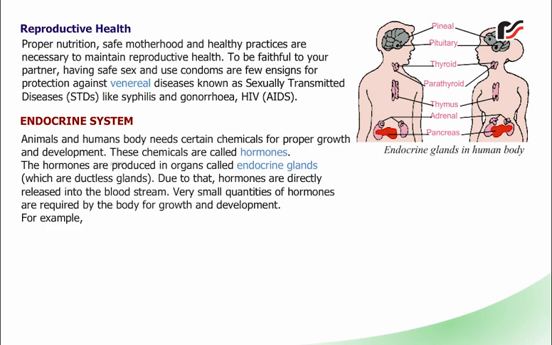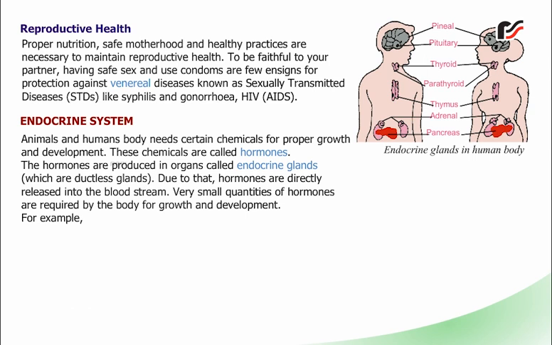Endocrine system. Animals' and humans' bodies need certain chemicals for proper growth and development. These chemicals are called hormones. The hormones are produced in organs called endocrine glands, which are ductless glands. Due to that, hormones are directly released into the bloodstream.